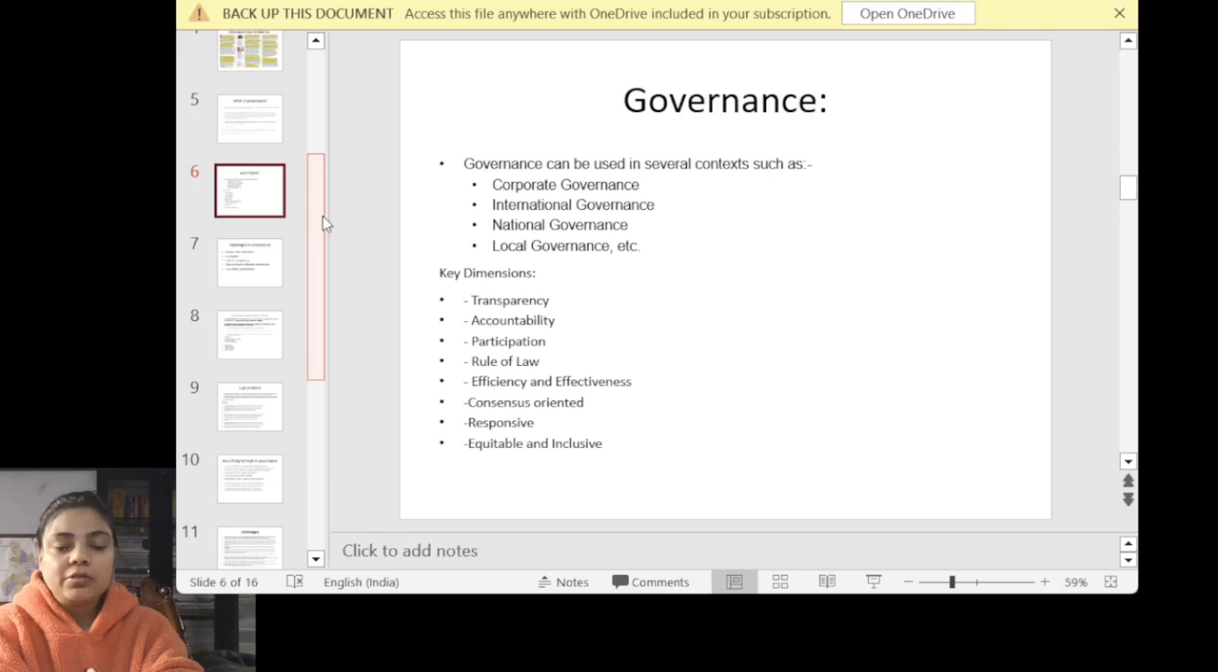And equitable and inclusive: the policy should include each and every section of our society. It should not be made for a certain section of society. No doubt there are certain sections which need a different kind of policy, but in that section also we need not categorize that this belongs only to that. So the policy should be inclusive and it should be equitable.